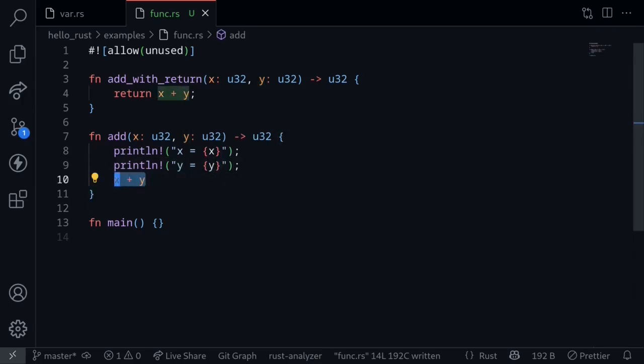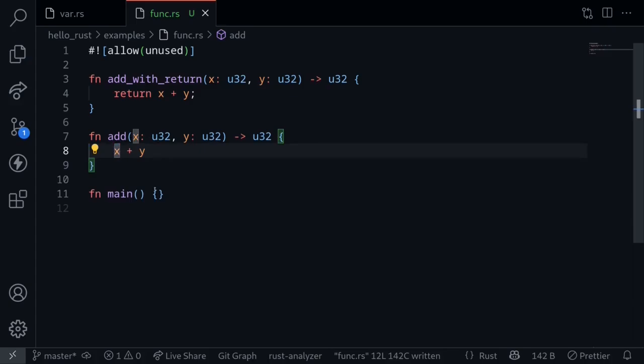Let's compare this syntax with the example above. Here we're saying return, followed by the semicolon. If you wanted to do the same thing without the return keyword, we will first omit the return keyword, and then we will also omit the semicolon. So these two pieces of code do the same thing if I remove this println.